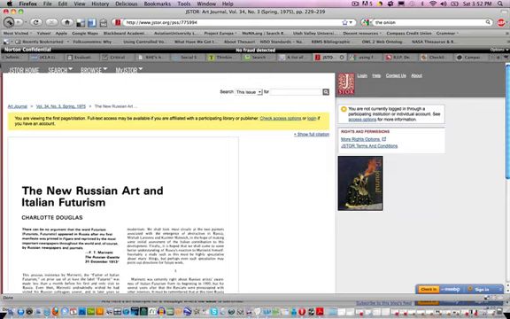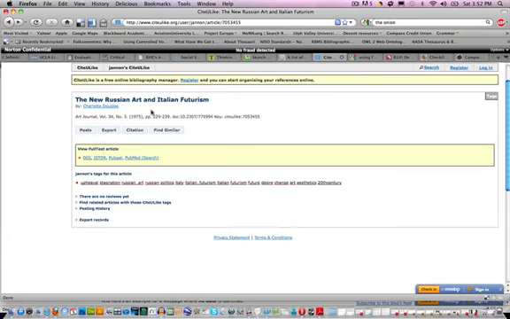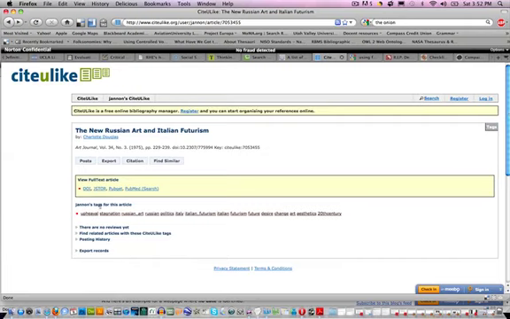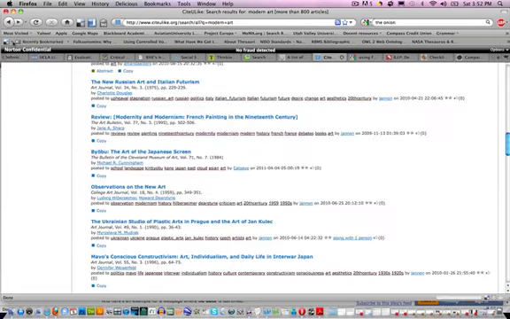access it that way. Now let's go back, because even more importantly than locating this particular article is that I've located a specific user that has tagged this article, and I want to take a look at that user and see if they are also tagging other materials that may be of interest to me.